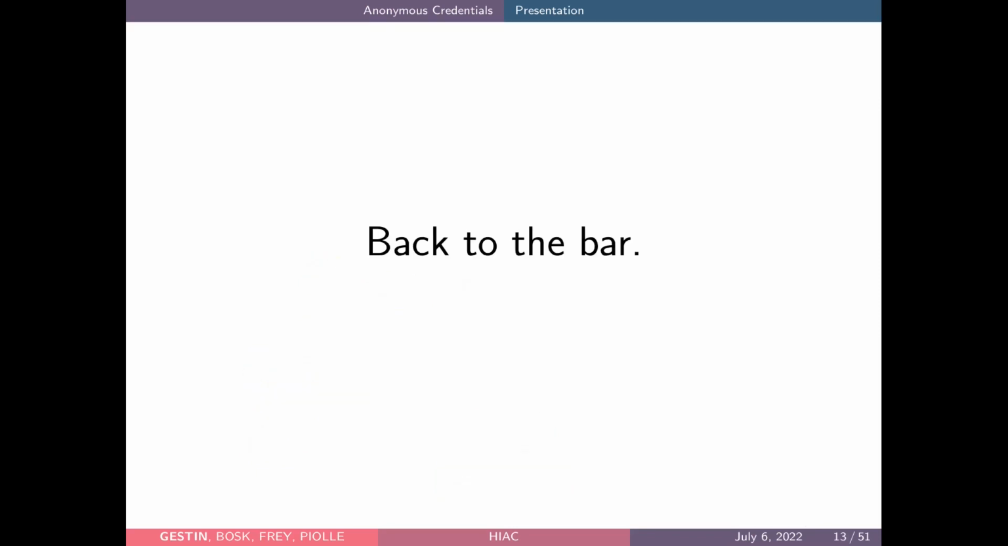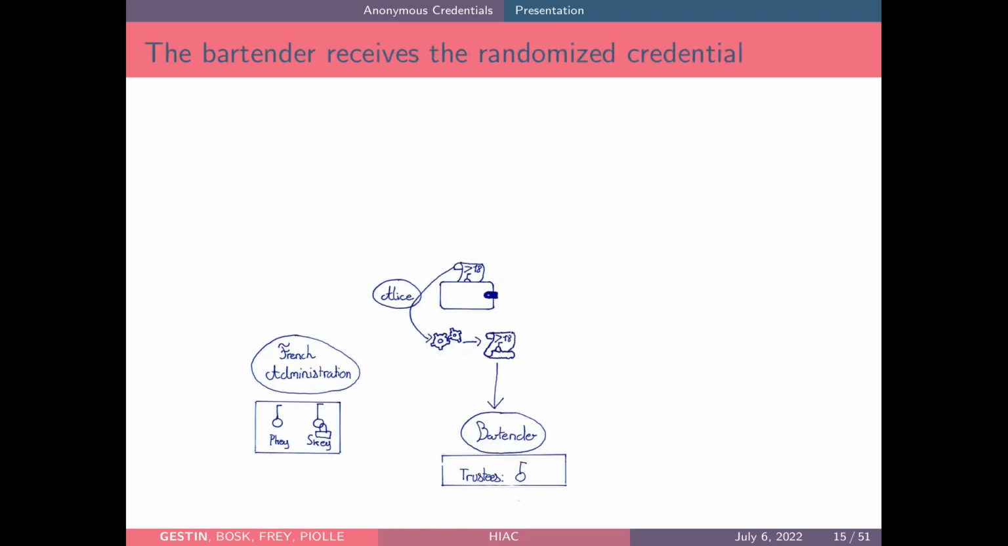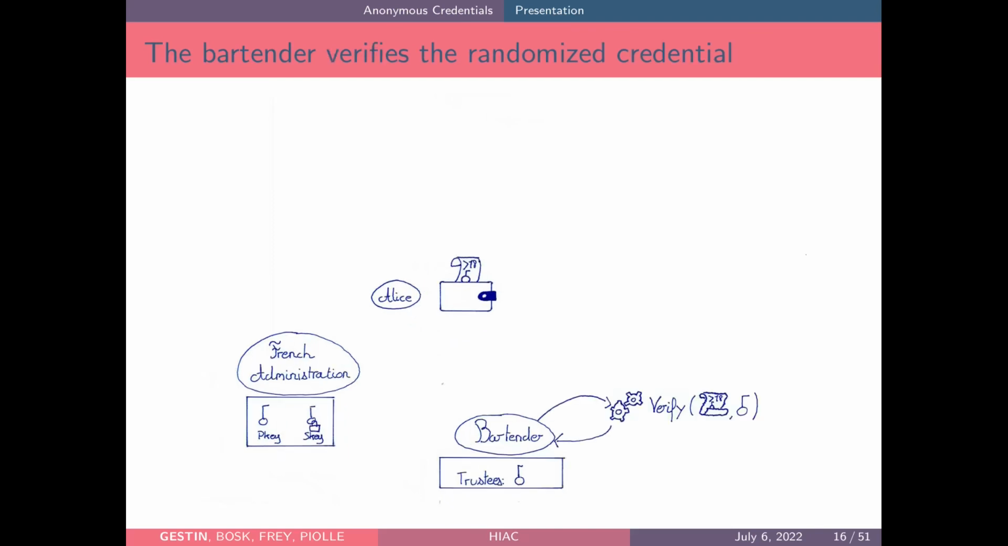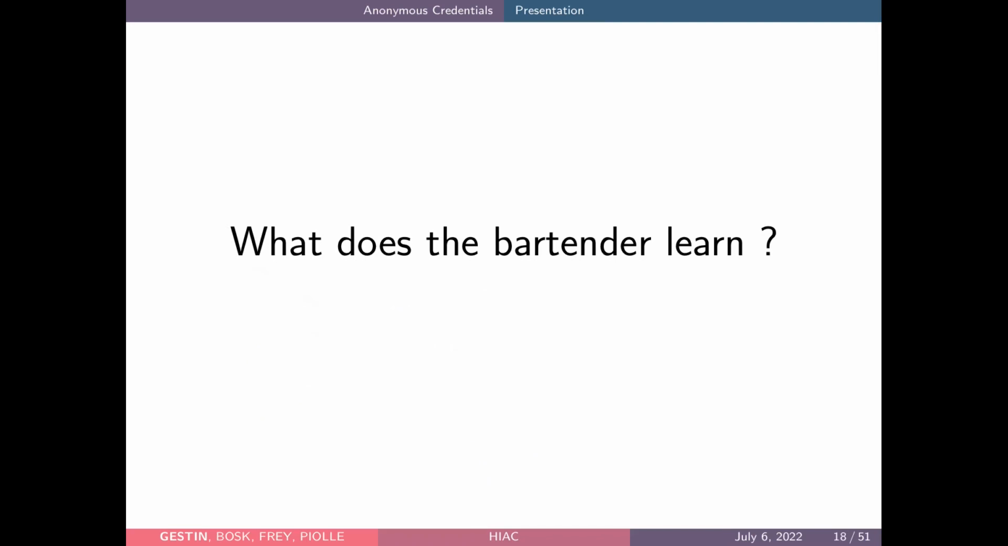Back to the bar, when Alice wants to prove that she is over 18, she can take this credential and she can randomize it. That is to say, she adds some random element to the credential, and now from the bartender's point of view, the credential is equivalent to a brand new credential that was just issued by the French administration and that was never used. So Alice gives this credential to the bartender, and the bartender can verify the credential using the public key of the French administration, and because the credential is valid, Alice can get her beer.